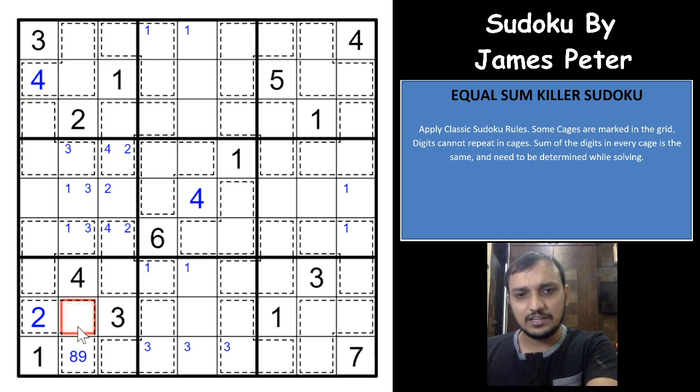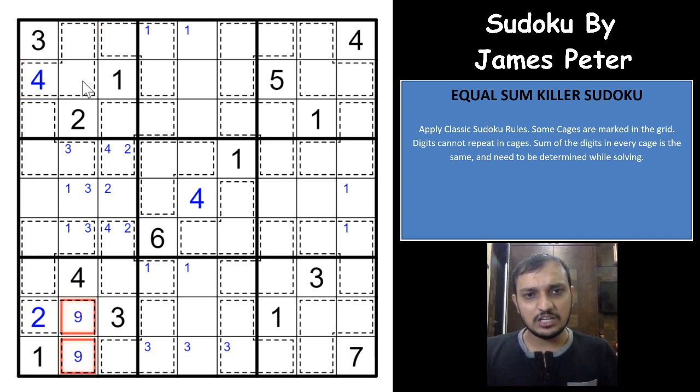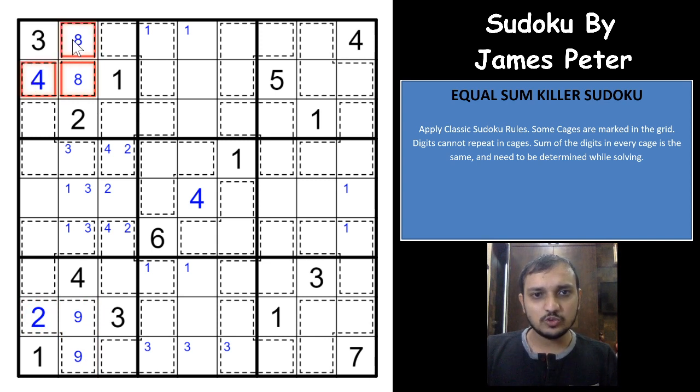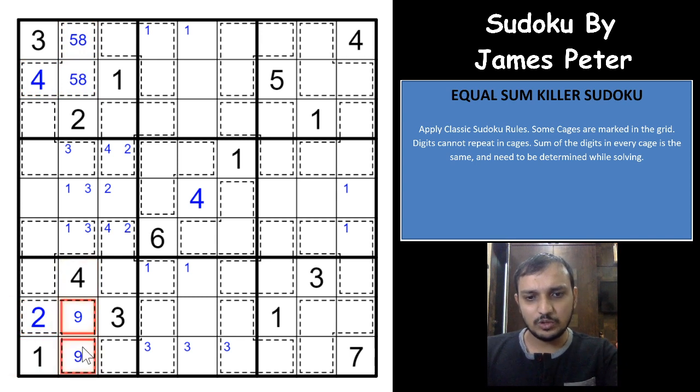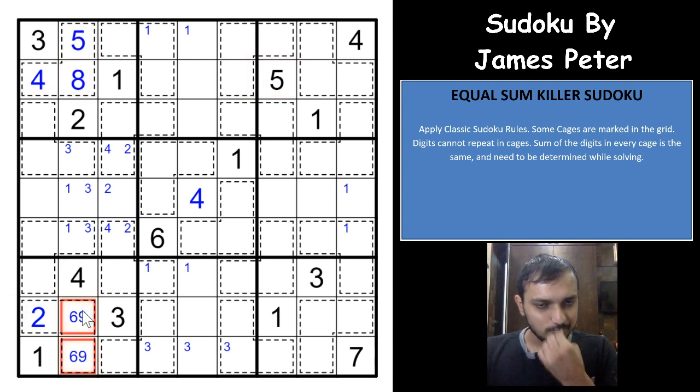So which means that 9 would have to be in one of these two cells. Of course 8 cannot be with the 9 because within the two cells you get the 17 sum. So 8 would have to be here. Now you can get the other two digits easily. 4 plus 8 is 12, so which means you need to have 5 here. 9 plus 2 is 11, which means you need to have a 6 here to get the 17 sum. A 5 is already here, so that gives you an 8 and a 5 here, and 6 and 9 would have to be here. Nice.